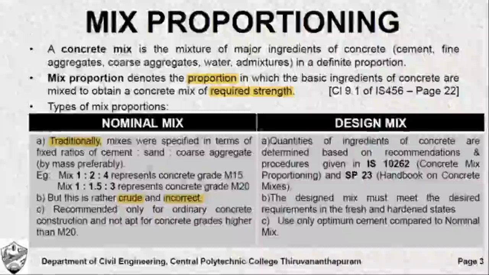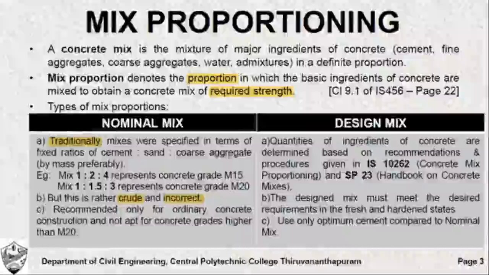For example, we say that 1 part of cement, 2 parts of sand and 4 parts of coarse aggregate represents the concrete of grade M15, and similarly 1 is to 1.5 is to 3 represents the concrete grade of M20. So these proportions are represented without much scientific understanding.